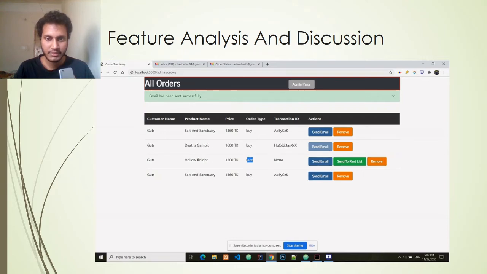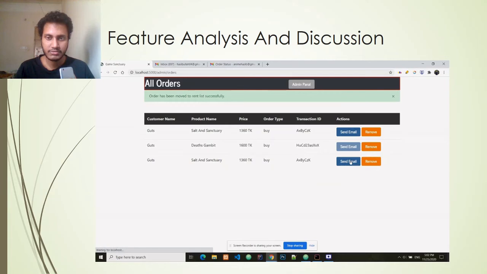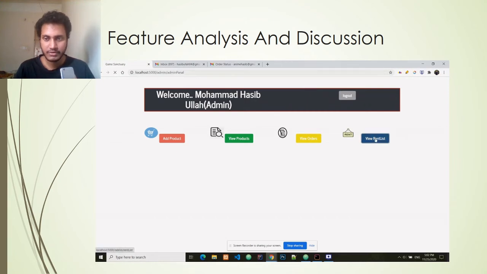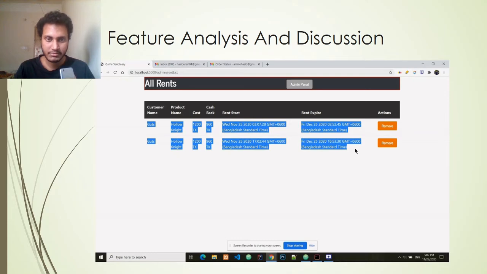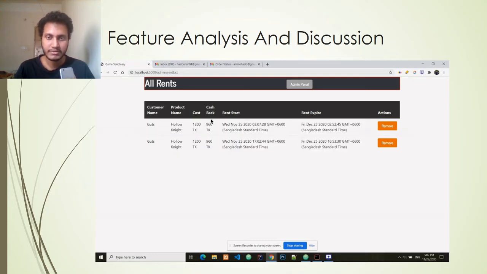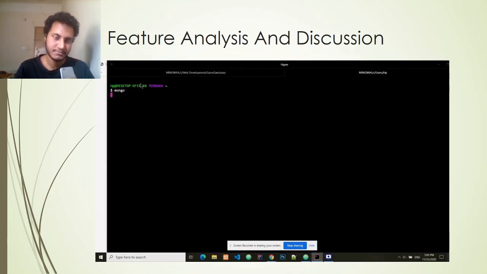So there are some orders related to rent, and renting has some extra attributes like when the rent starts and when the rent expires. So there is an extra option to send that order to the rent list. This basically sends this particular order to another collection where I process all the rents in a separate collection. Now if I go to the view rents page, all the rents show up, and there are options like cost, cashback, when the rent starts, when the rent expires, etc.